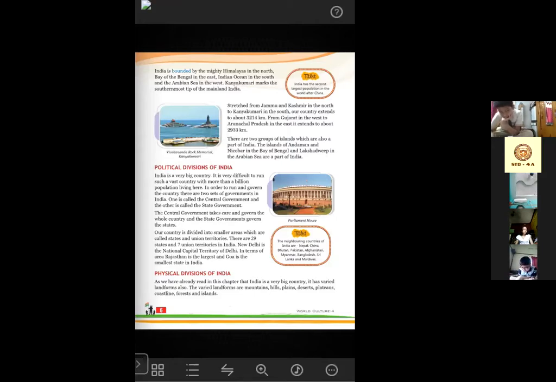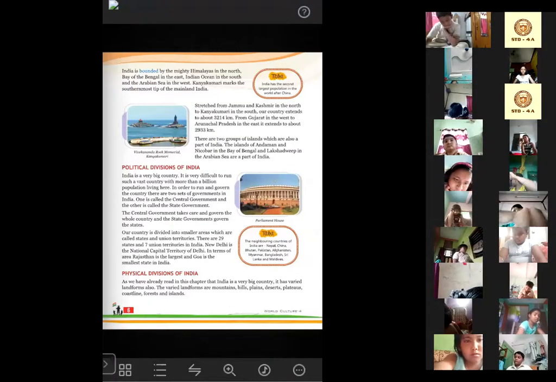Physical divisions of India. As we have already read in this chapter, India is a very big country, and it has varied landforms also. The varied landforms are mountains, hills, plains, deserts, plateaus, coastline, forests, and islands. So these are the different types of landforms we can see in India.